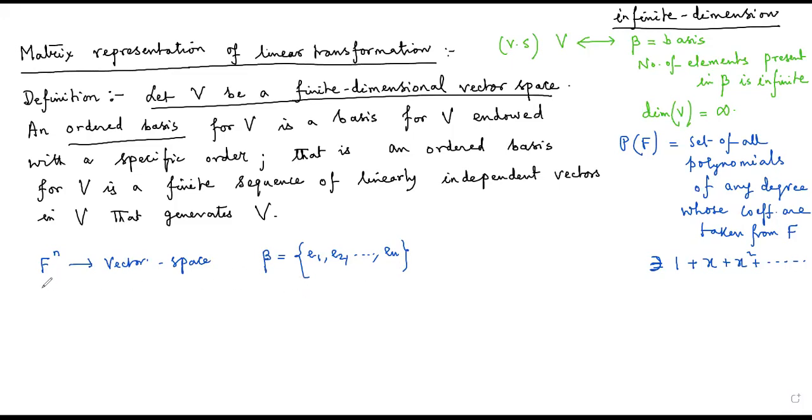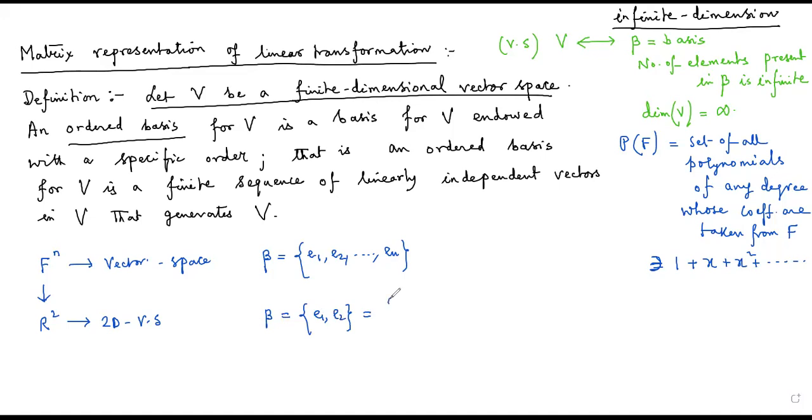As a special case, if I talk about R2, because F is R and n is 2, that is a two-dimensional vector space, then correspondingly the basis will contain two elements only, which are E1 and E2.